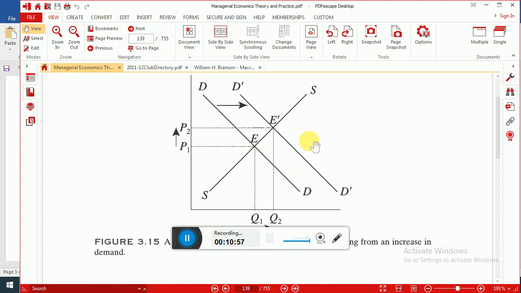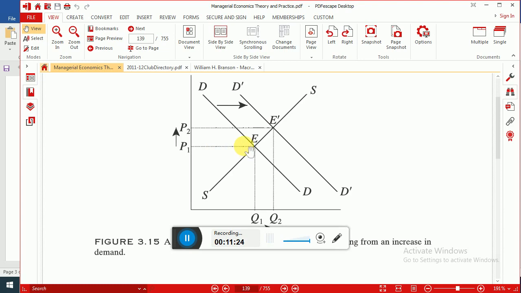Let's say this is the situation. There is initial equilibrium where initial demand curve DD and initial supply curve SS intersect each other. This is point E, to show equilibrium of this market. So Q1 is equilibrium quantity, P1 is equilibrium price.